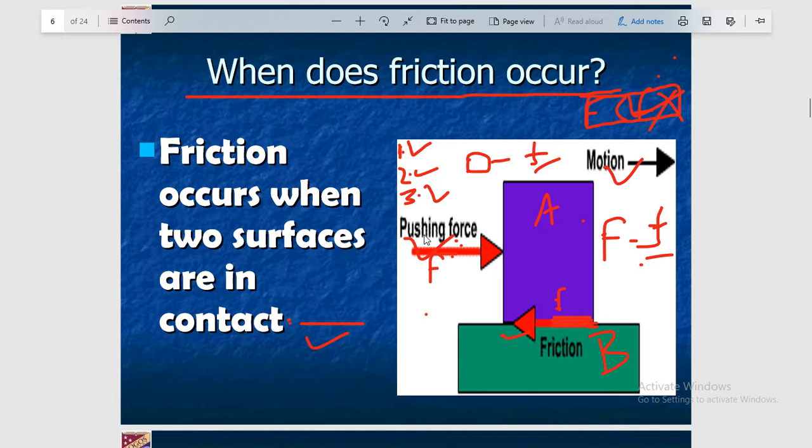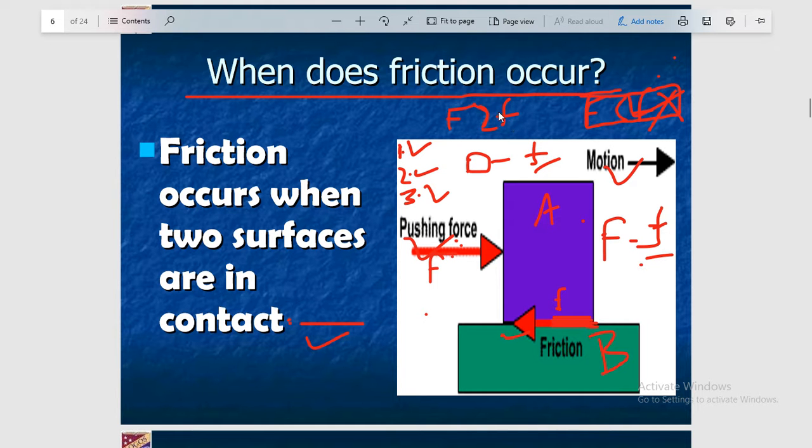Pushing force is either greater than or equal to the friction. This statement is true, meaning you can write that capital F is either greater than or equal to the friction, but their directions are opposite, so you can use the negative sign here. That negative sign is related to the direction of the force.